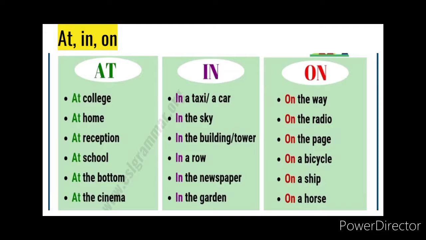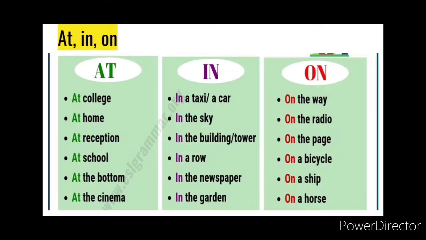Okay, a particular address. For example, everybody gathered at 14 Park Street. So where did everyone gather? At 14 Park Street. Now let us look at in. In, the jewels are kept in a box. So where are the jewels? In a box. And this is an enclosed space, means a small space.